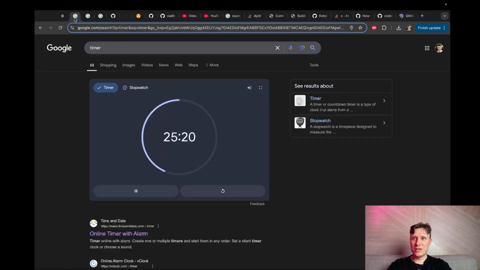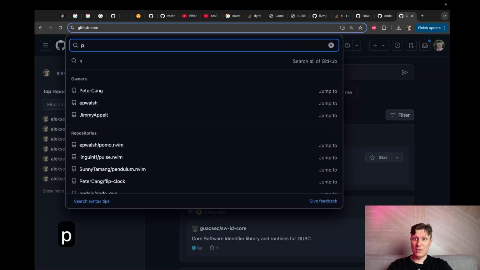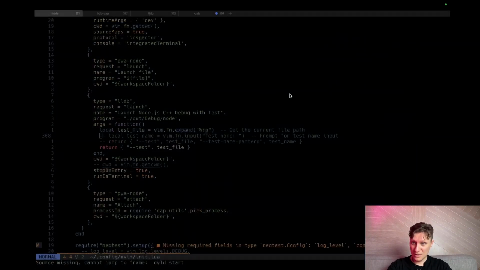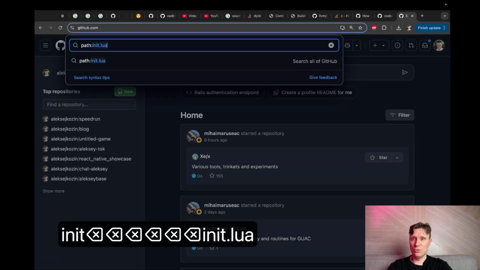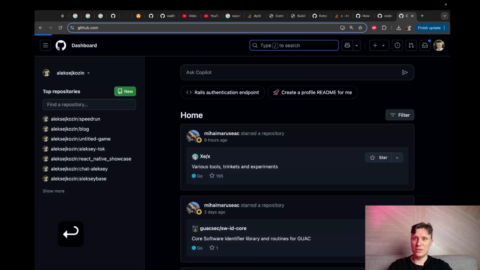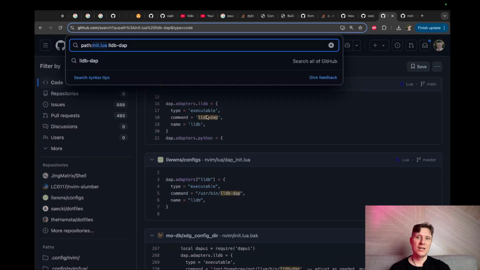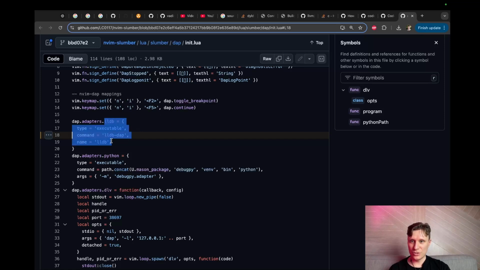How much time do I have left? I have half of the time. So we have the path feature, and we will search path Lua, init Lua, and here we'll search for LLDB. Tab, please. And we found something. Okay, we have our adapters here. You can see I can search for a specific text in a specific file, and now I can find some configuration on Nvim to do exactly what I want.